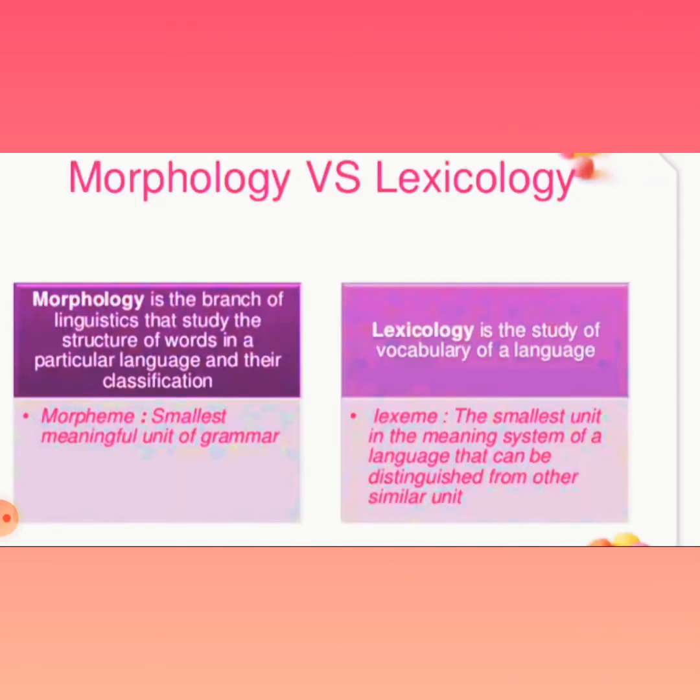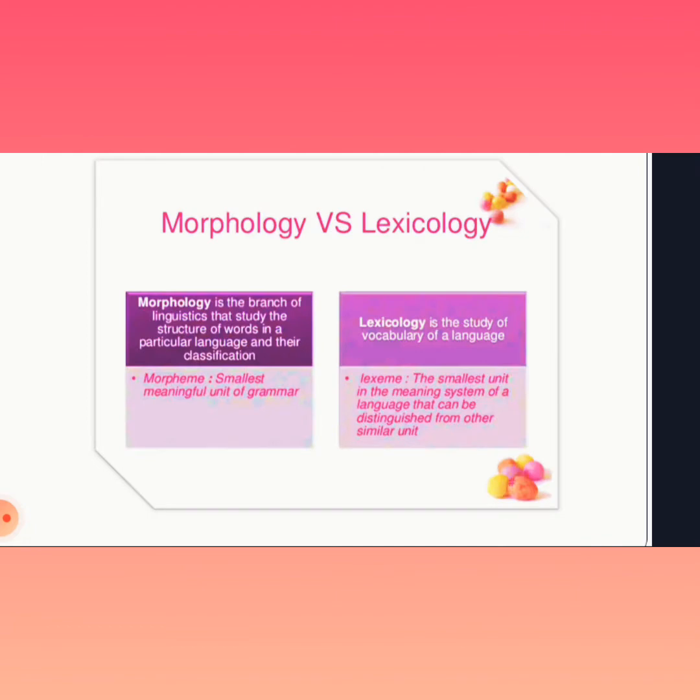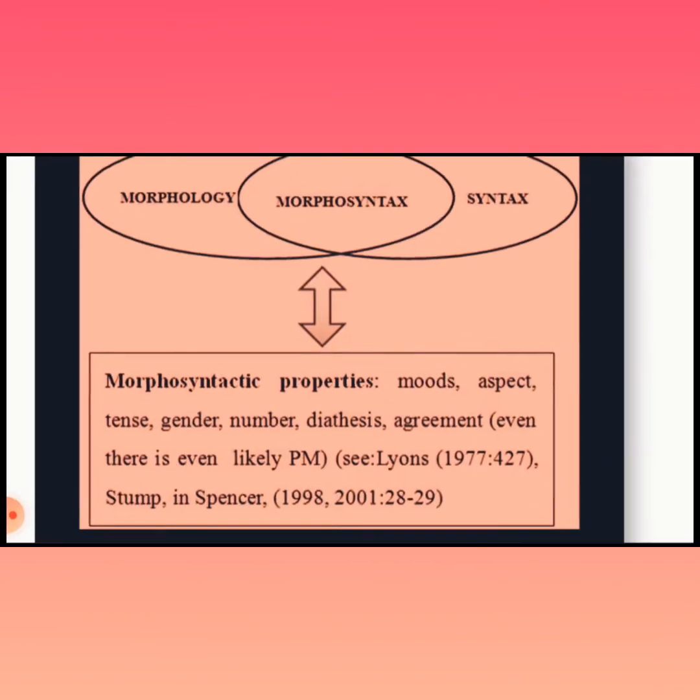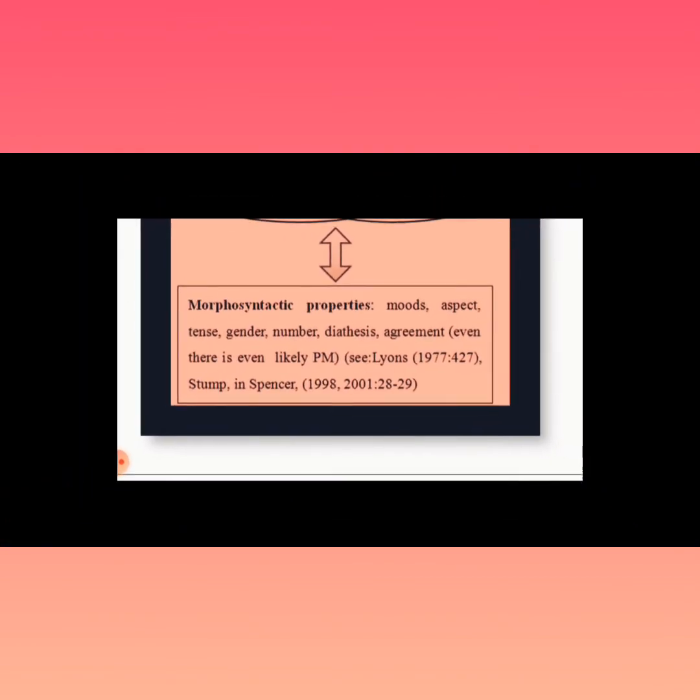And what about lexeme? The smallest unit in the meaning system of a language that can be distinguished from other similar units. Morphology, morphosyntax, and syntax.